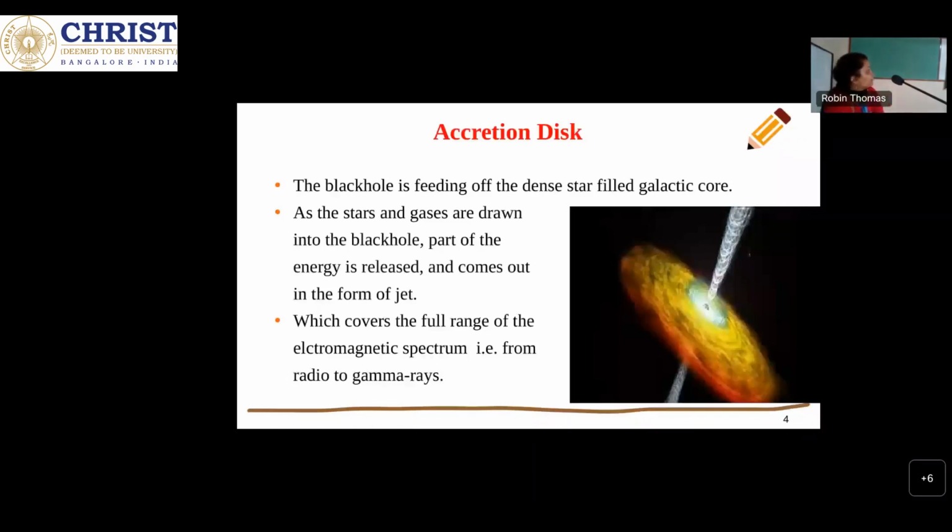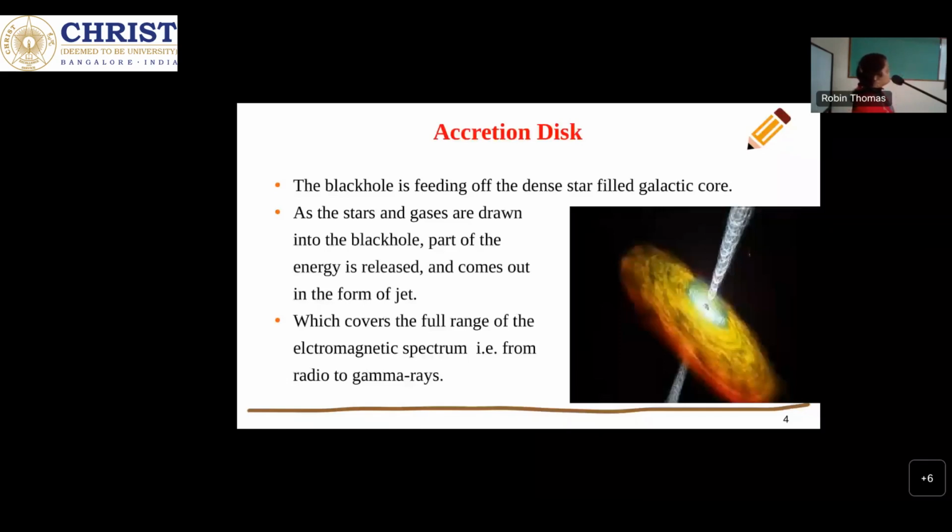Now this is a general cartoon picture of an active galactic nucleus. This is the central black hole, and this is the accretion disk around the black hole. The violet region is the broad line region, which extends up to 0.1 parsec. After that is the dusty torus, found up to 1 or 10 parsec.